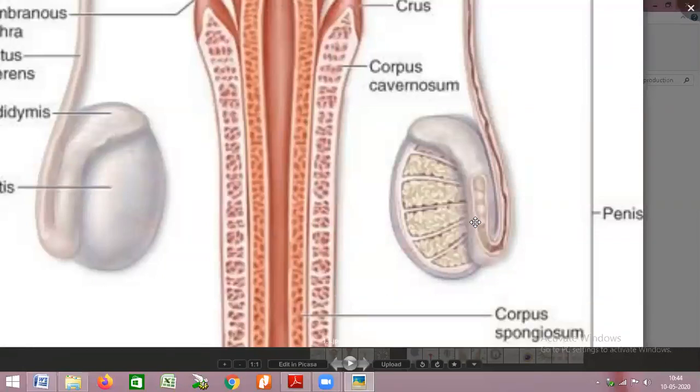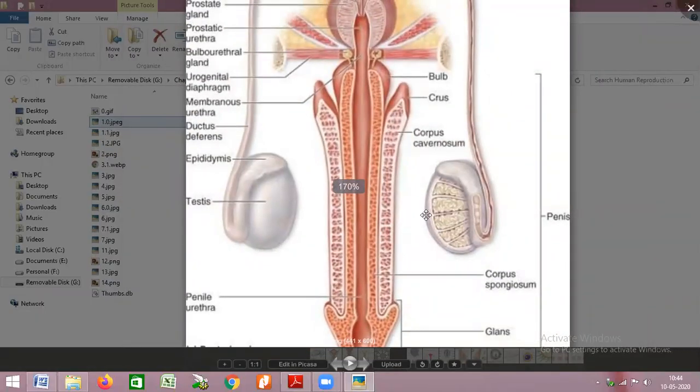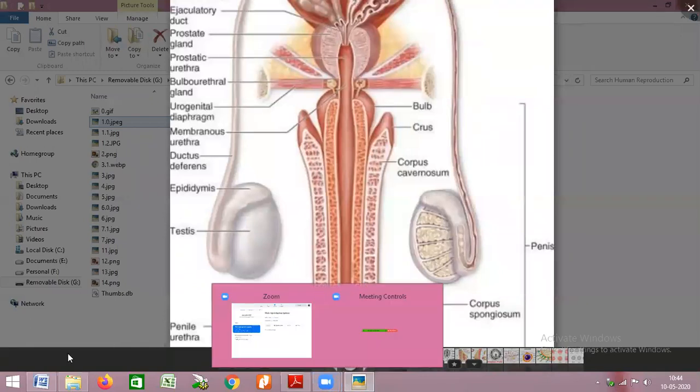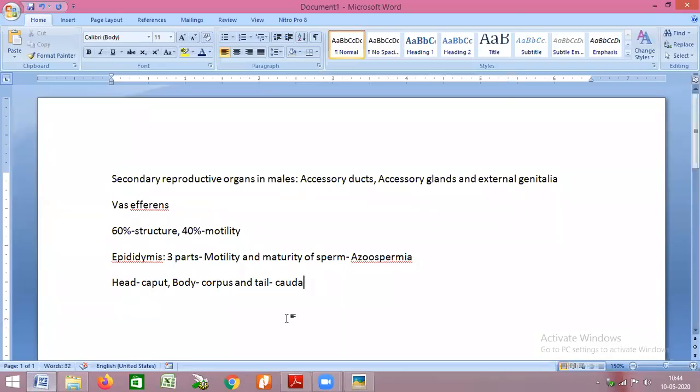Okay. Till here, anyone is having doubt regarding the epididymis? Anyone is having doubt? Okay.